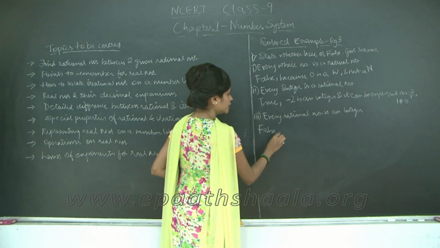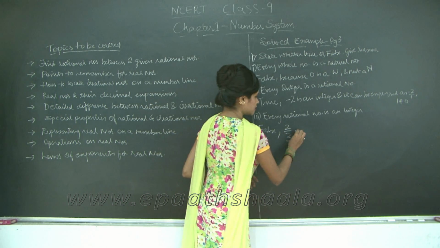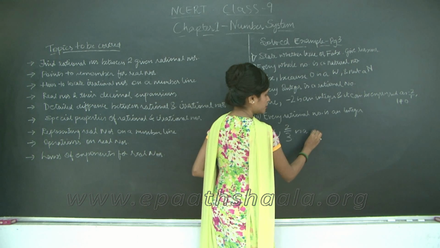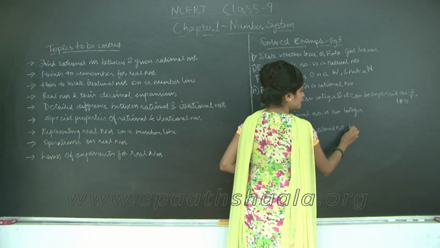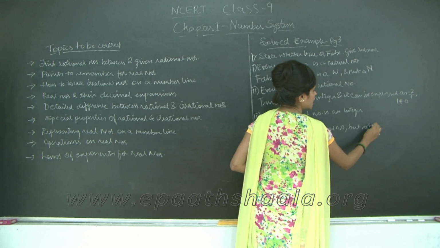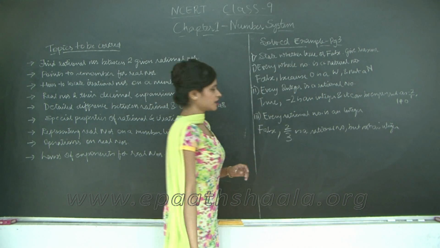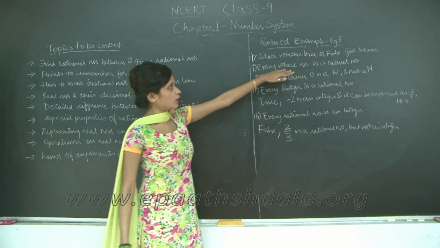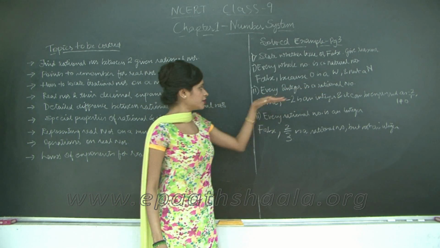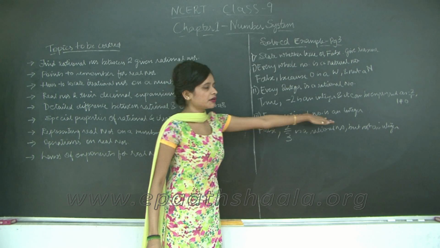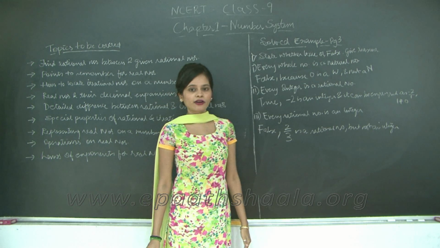And let us give an example. 2 upon 3 is a rational number, but not an integer, right. So, every whole number is a rational number, true; every integer is a rational number, true; and every rational number is an integer, false. Okay, so, we have completed solved example 1 on page 3.